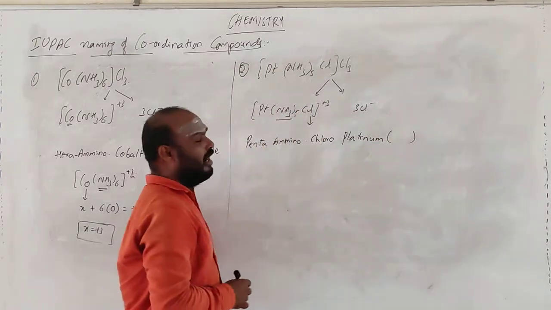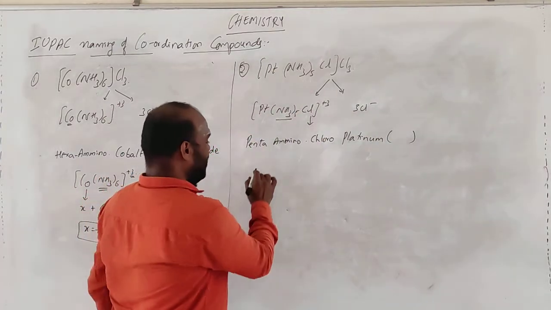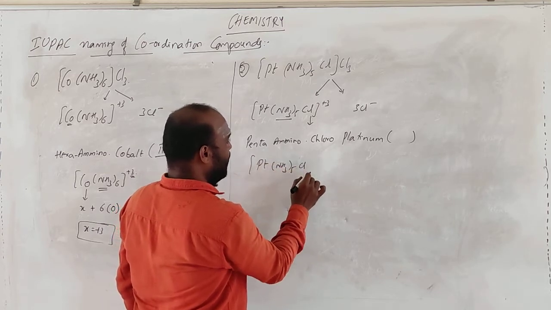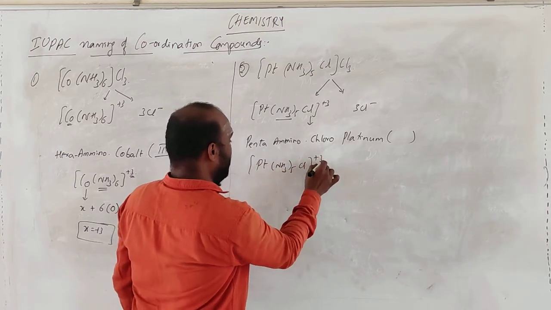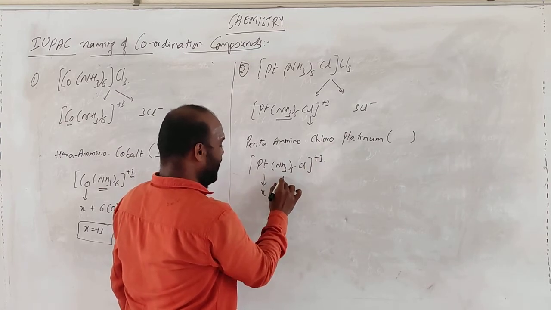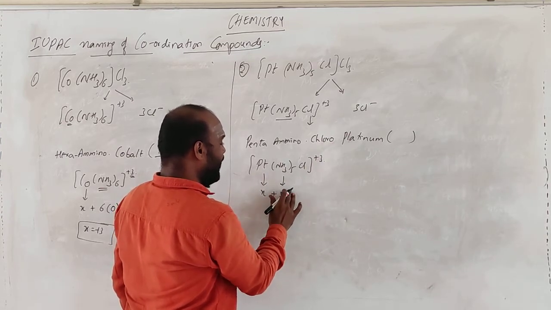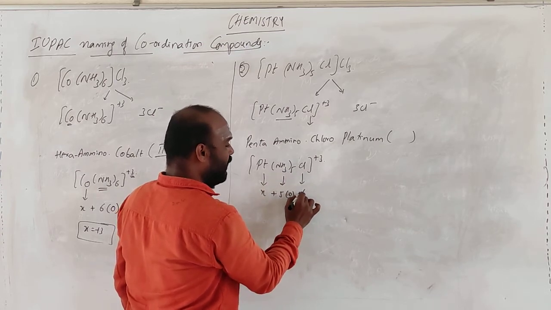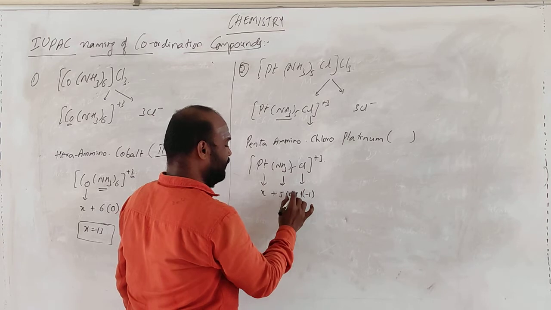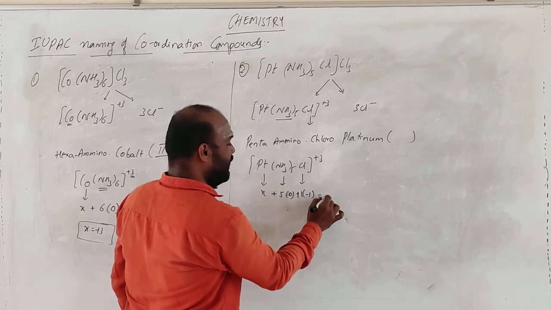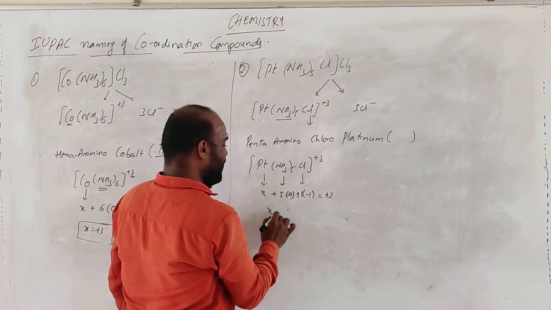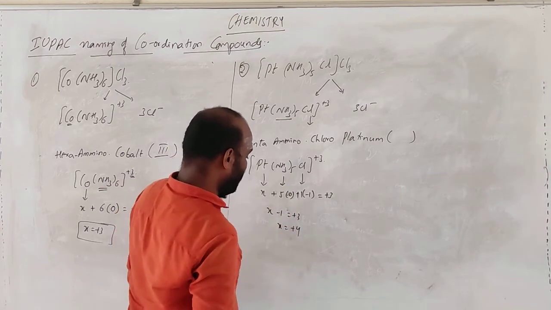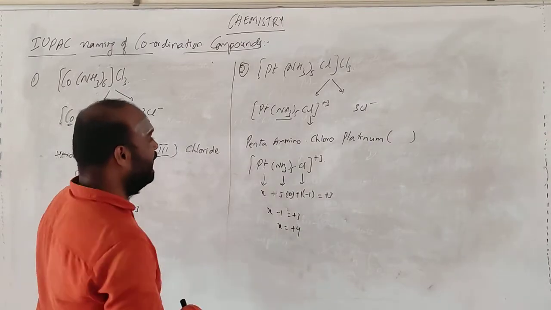Go for the oxidation state. If you take [Pt(NH3)5Cl], the charge is plus 3. So platinum is x, plus 5 times ammonia, 5 times 0, plus we have 1 chloride, 1 time minus 1, is equal to plus 3. So x minus 1 is equal to plus 3. x is equal to plus 4.